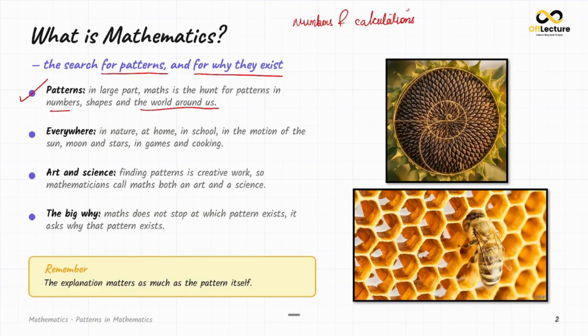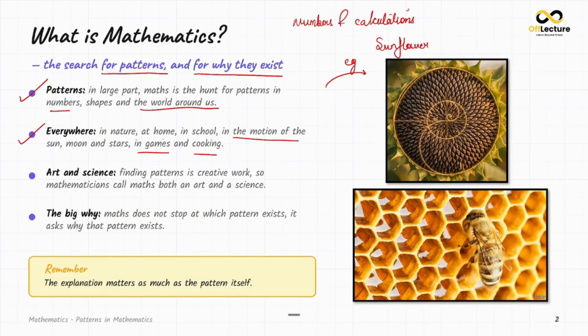Once you look for the patterns, you will find them everywhere: in nature, at home, in school, in the motion of the sun, moon and stars, in games and cooking. For example, this is a sunflower.